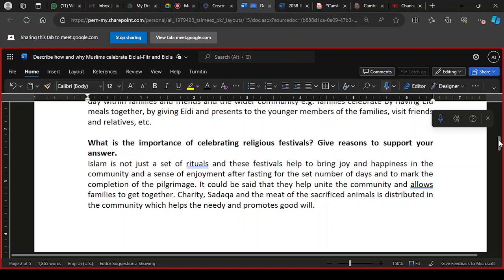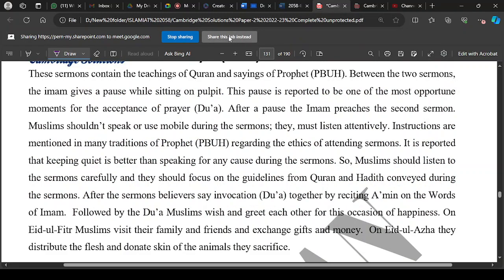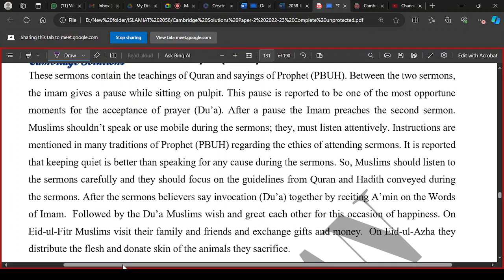These are the things you need to mention in your answer: why it is important to celebrate these religious festivals with full zeal and enthusiasm, because these are the symbols and signs, the specific days for Muslims that must be celebrated with great joy, happiness, and full devotion. Muslims must express their gratitude to Allah Almighty for providing them with such an opportunity to celebrate their happiness and festivity.